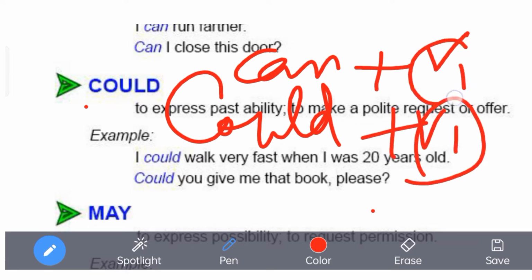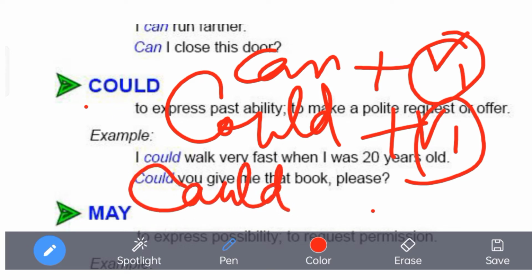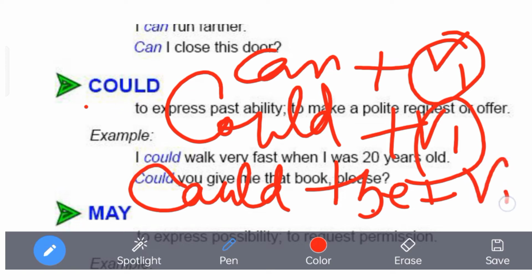That is, the present form of the verb will always be used as the main verb. But in case there is could plus be, or can plus be, which means passive voice, we use the verb's third form with that. That means the past participle will be used in that case. Understood?